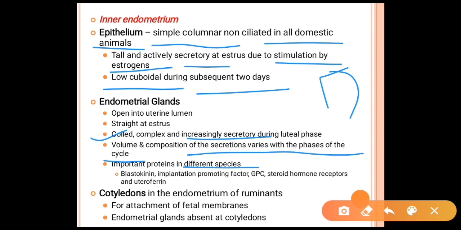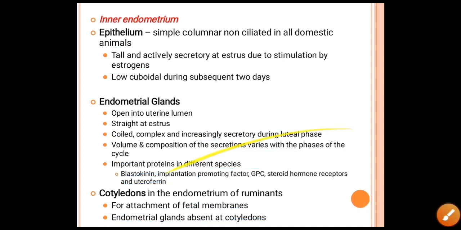Important proteins in the different species are produced from the endometrium by the endometrial glands, like blastokinin, implantation promoting factor, GPC, steroid hormone receptors, and uteroferrins. Another feature is the cotyledons in the endometrium of the ruminants. They function for the attachment of the fetal membranes, and endometrial glands are absent at the cotyledons.